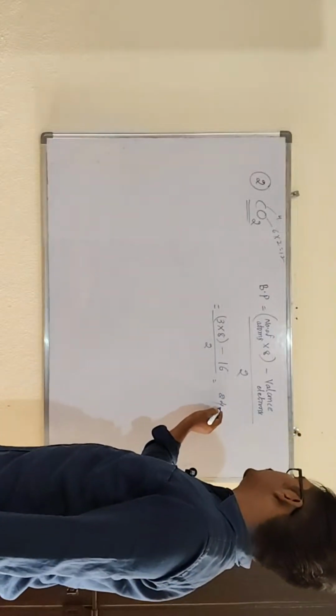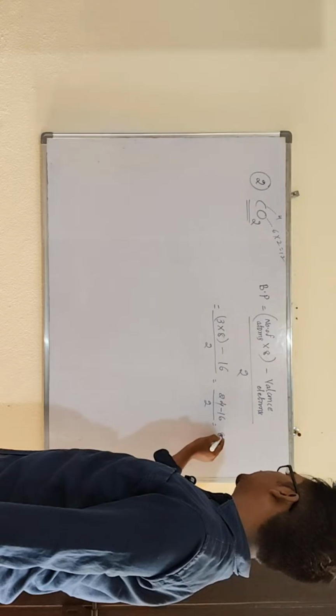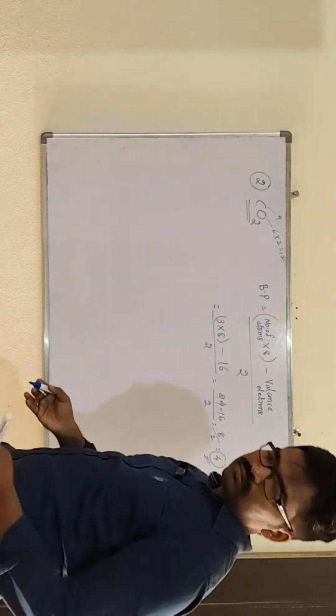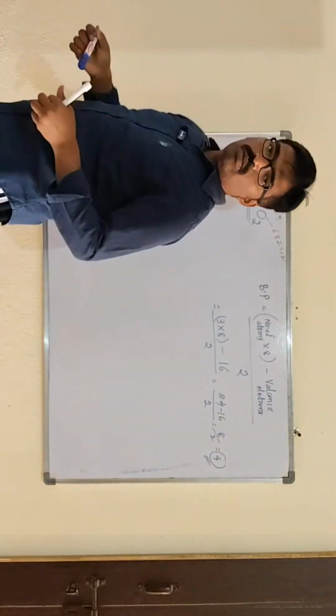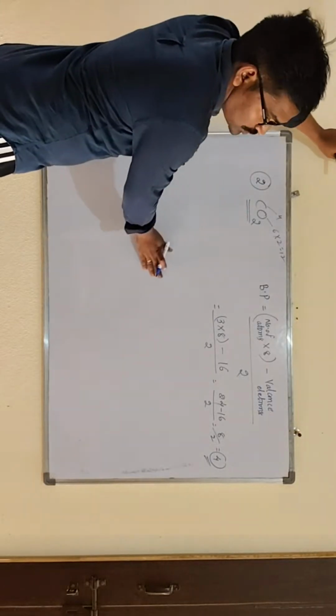Then 24 minus 16 divided by 2, 8 divided by 2, you get 4 bond pairs. So when there are 4 bond pairs, see how I draw the Lewis dot structure.